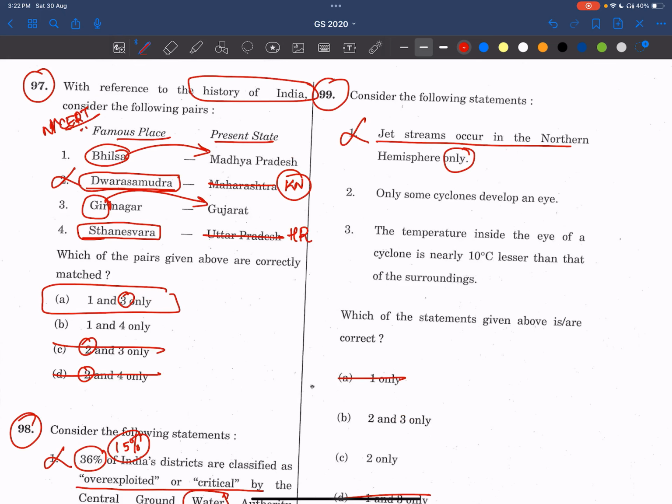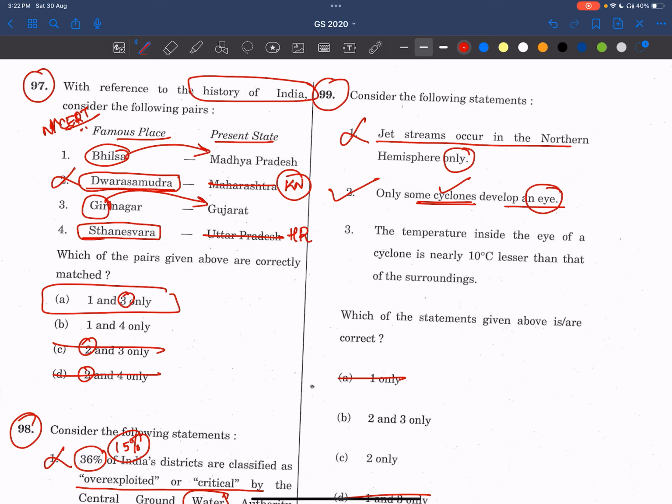Only some cyclones develop an eye. This statement is exactly true, and it is there in our NCERTs also. Extra tropical cyclones do not always develop an eye. In tropical cyclones also, where there are intensified depressions, only then is this eye formed. Cyclones are of two types: tropical cyclones and extra tropical cyclones. In extra tropical cyclones, in most cases the eye is not found.